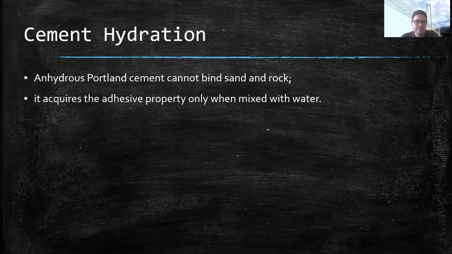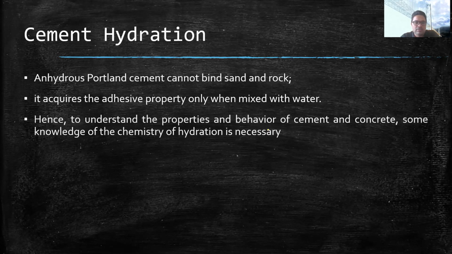So as it is written here, it acquires the adhesive property only when it is mixed with water. This is because of the chemical reaction of cement with water, commonly referred to as the hydration of cement. After the hydration, it gives a product of very hardening characteristics, which means the byproduct of this reaction is basically a very hard product. Therefore, to understand the property and behavior of cement and concrete, some knowledge of the chemistry of hydration is very much necessary.